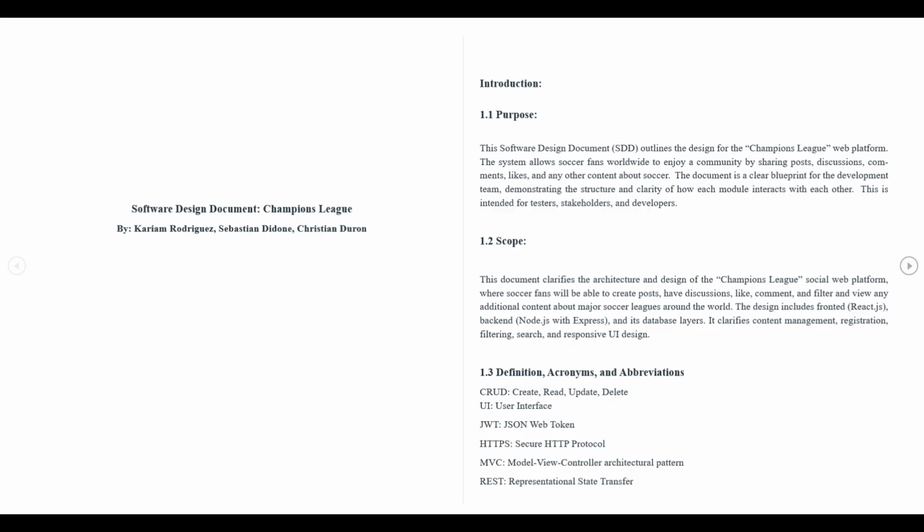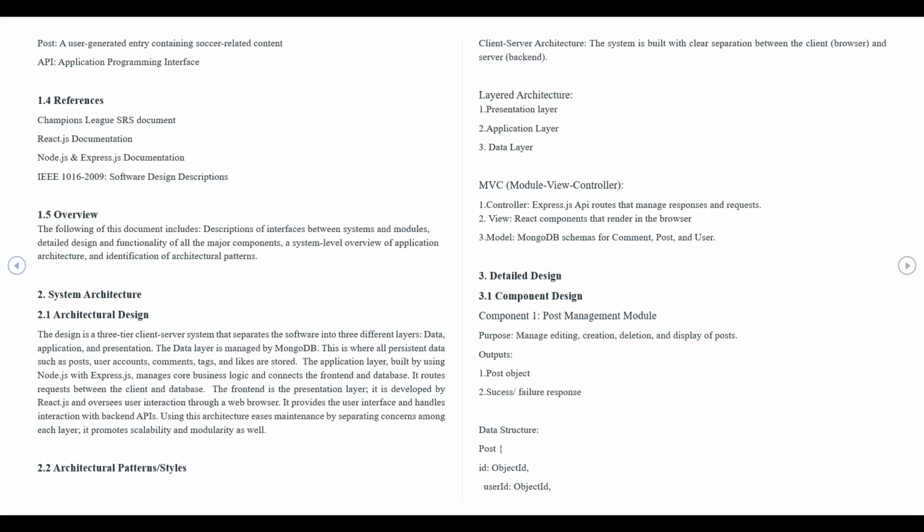The document begins with an introduction where we explain the purpose, scope, and key terms such as CRUD, API, and MVC. It also references the tools and standards we used like React.js, Node.js, and MongoDB. Next, the system architecture section describes the three-tier design: the presentation layer, which is the user interface, the application layer, which contains the business logic, and the data layer, where all the persistent data is stored.